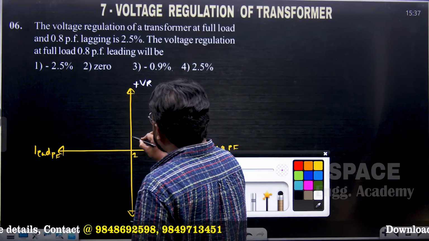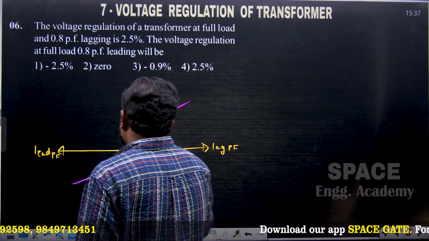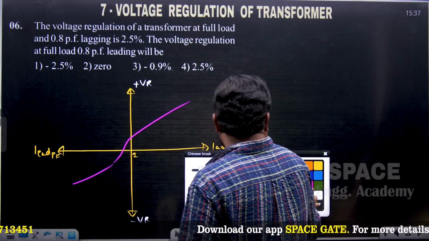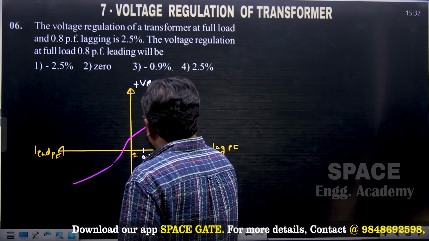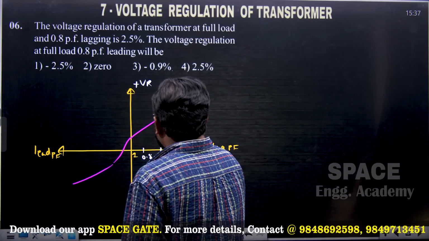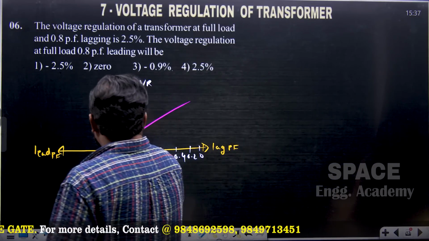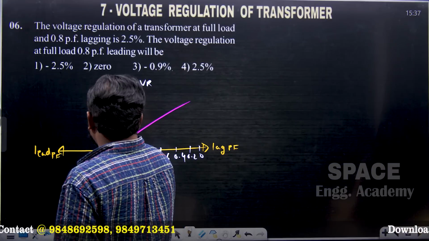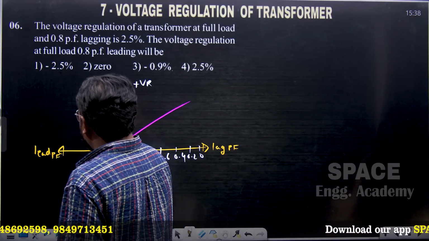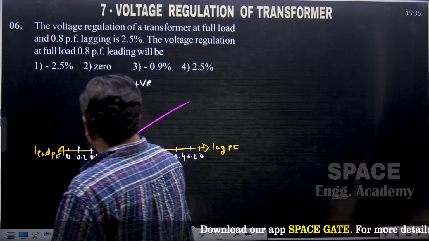So this is the exactly approximated curve of the voltage regulation of the transformer. And this, if it is a 1 here, 0.8, 0.6, 0.4, 0.2, and it is a 0. And also this one is a 0.8, 0.6, 0.4, 0.2, and it is a 0 power factor leading.